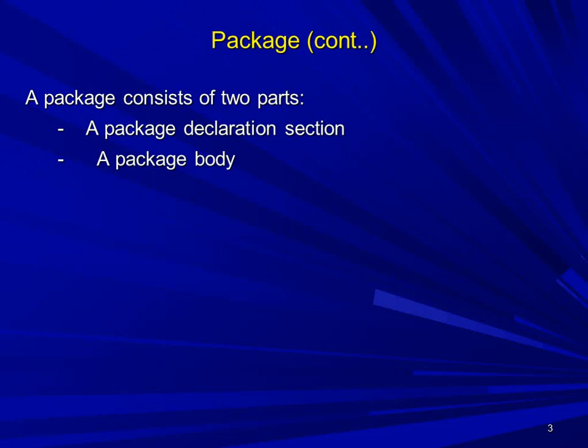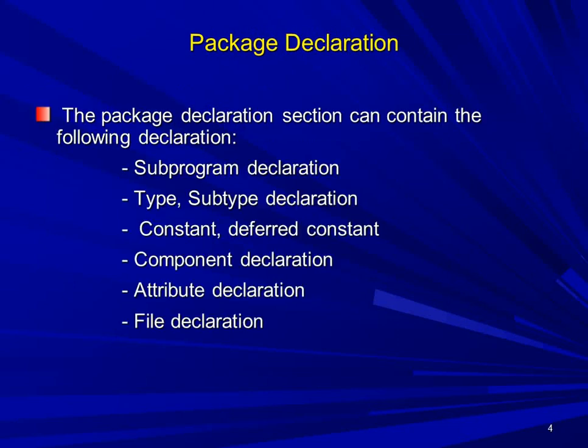Let's see how to write a package. Package writing consists of two sections: the package declaration section and the package body. Let's see one by one how to declare the package and how to write a body. The package declaration section contains the following declarations: subprogram declaration, type and subtype declaration, constant and deferred constant declaration, component declaration, attribute declaration, and file declaration. Out of these you can declare what you require for your program.